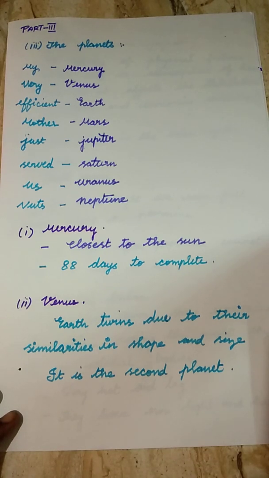Next we are going to move to the third planet. The third planet is the Earth.